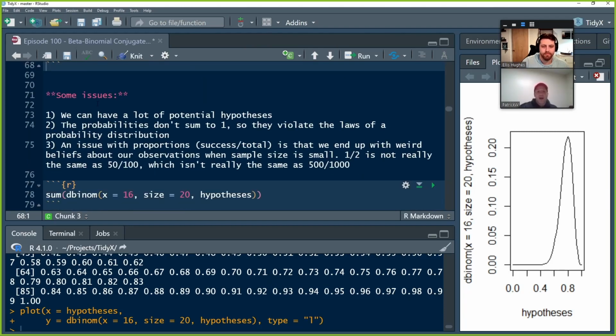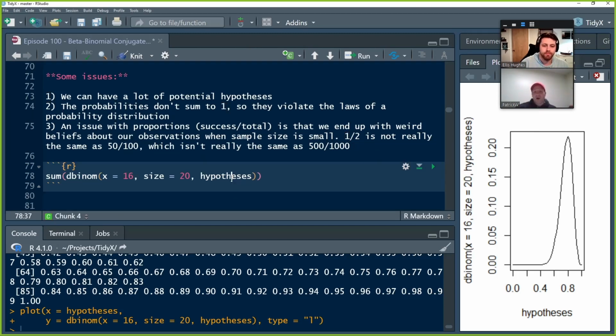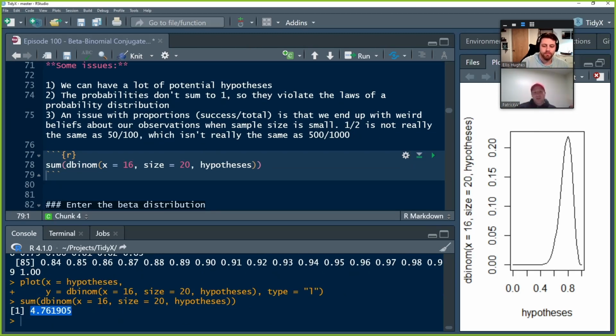So we have some issues. One, we can have a ton of potential hypotheses. I mean, one hypothesis is that players on average are 65%, but we could be multiple different hypotheses. One hypothesis, we could be believing that this player maybe is or isn't better than 80%. Maybe it was a total fluke. One issue is that the probabilities don't sum to 1, so they'll violate a probability distribution. So if we summed up all of those D binomes across our probability grid, it doesn't sum to 1.